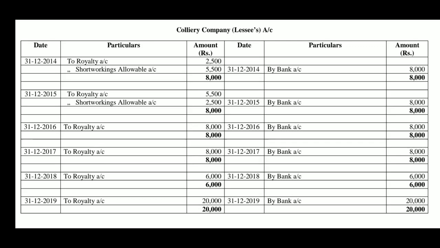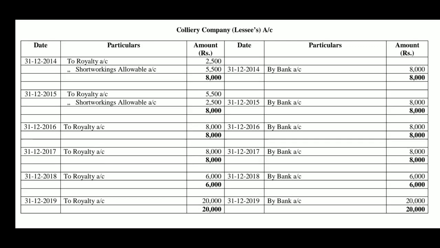Those specimen journal entries you may write, but while writing the amounts, in the years of recoupment, and in the years when the short workings become irrecoverable, additional entries will have to be passed. So, the basis of passing the journal entries is the royalty chart. The basis of ledger accounts is the journal entries.